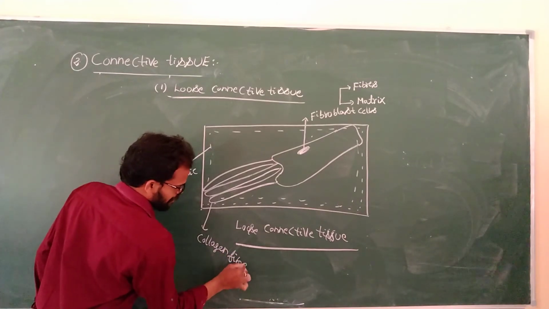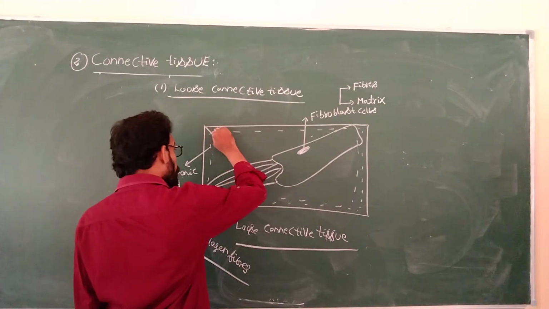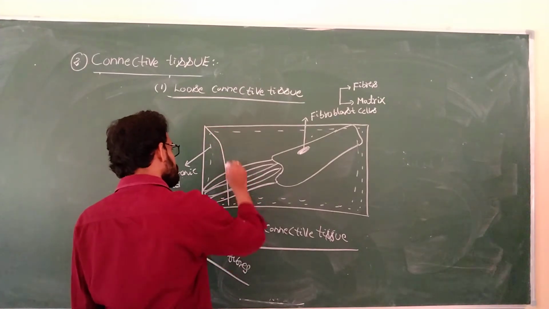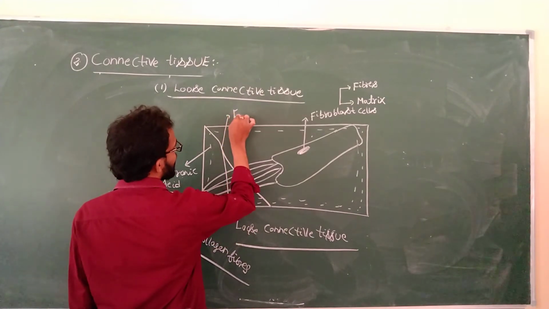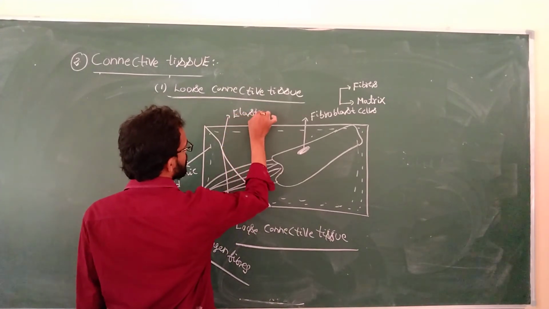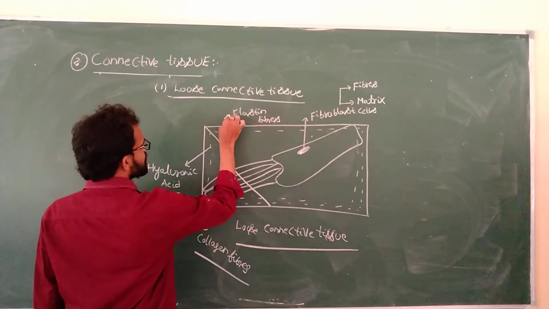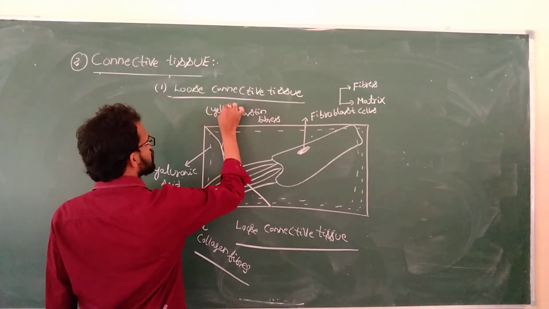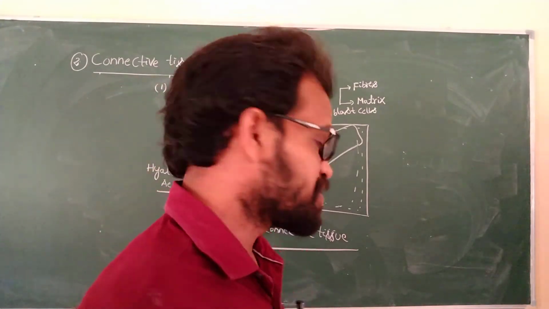Collagen fibers, and also yellow elastic fibers. Yellow, that is the elastin fibers. What is the color? Yellow color. Elastin fibers are also present in the matrix, fibers and cells.